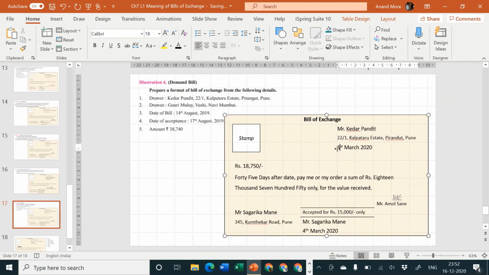What is the day of drawing the bill? 14th of August 2019. Bill is of rupees how much? It is of rupees 38,740.